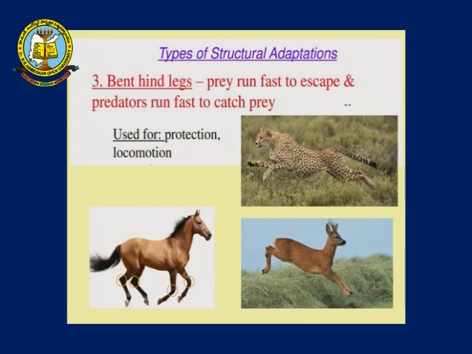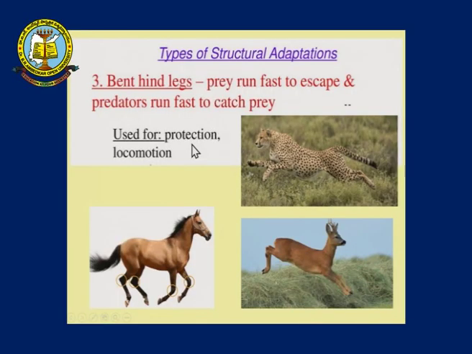Now coming to structural adaptations. We were talking about all this in the structural adaptation itself. Now the third one over here is bent hind legs. You can see that some animals have bent hind legs. Bent hind legs allow them to run fast, to escape the predators, or the predators to run fast to catch the prey. So both, it can be protection and locomotion. The bent hind legs make the animals run fast from the predators, and the predators will be running faster to catch hold of the prey.